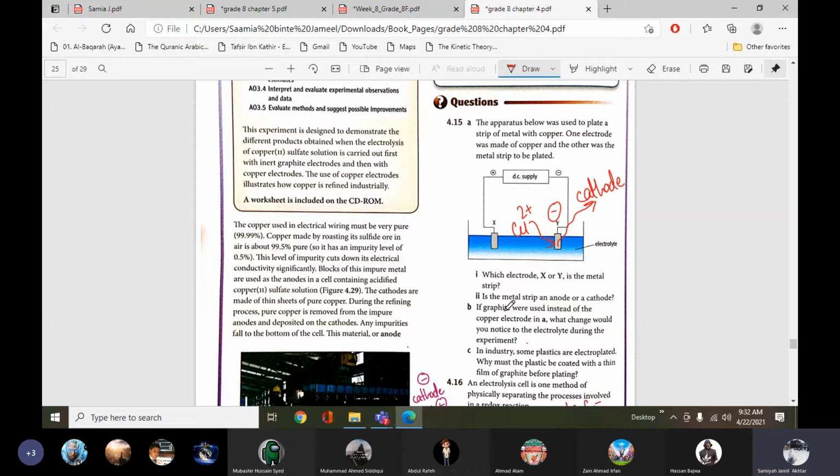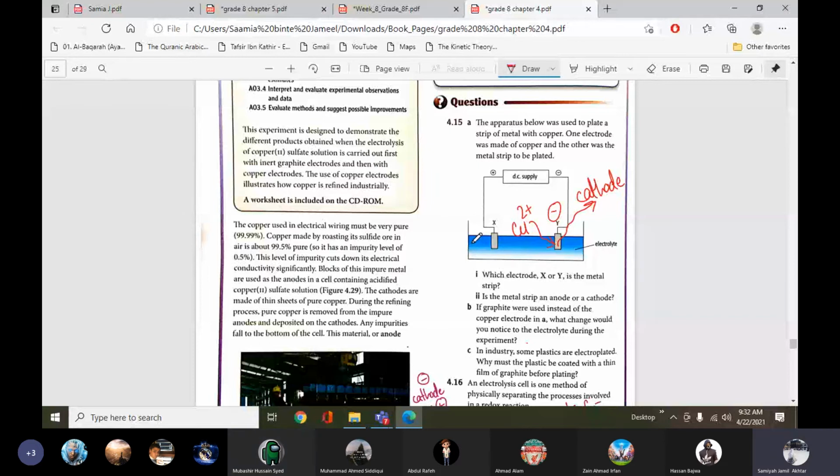Yeah, cathode. If graphite were used instead of the copper electrode in A, because this is electroplating, we are using reactive electrodes. But if it is simple electrolysis, we use graphite inert electrodes. So what change would you notice to the electrolyte during the experiment? Ma'am, it becomes acidic. Carbon would react in electrolysis by itself too, so that would disrupt the process and purity of copper.